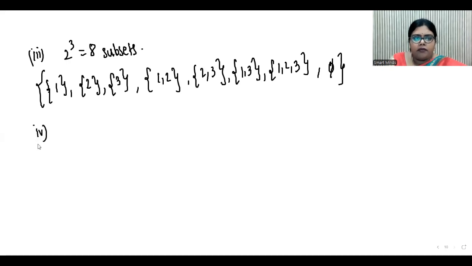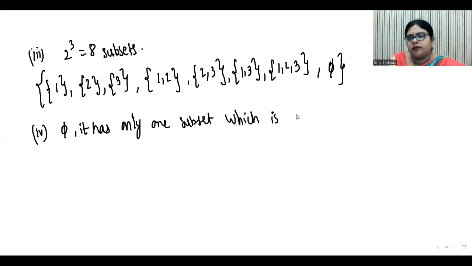Next, number 4. What is the fourth one? The fourth one is {}, the null set. So it has only one subset, which is the null set itself.